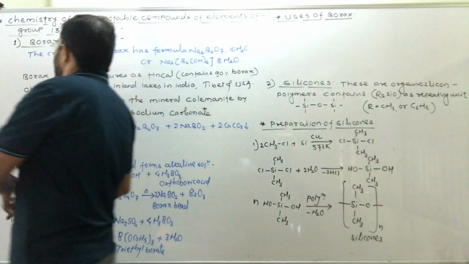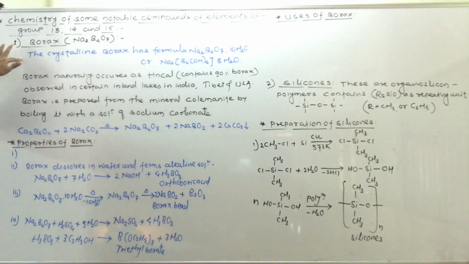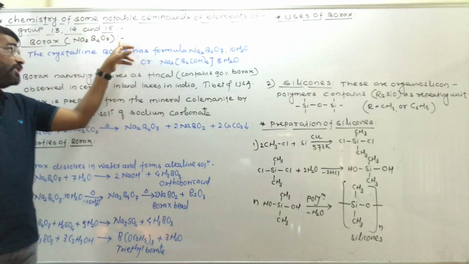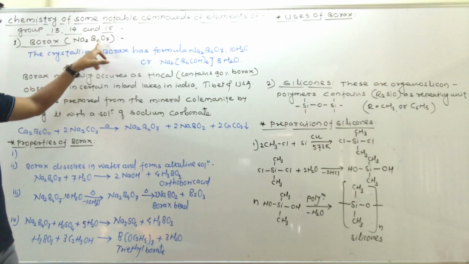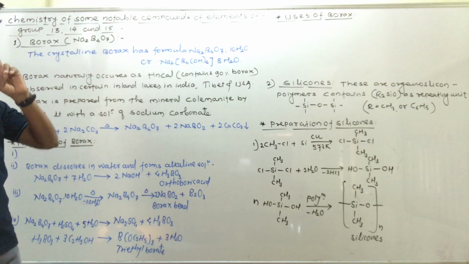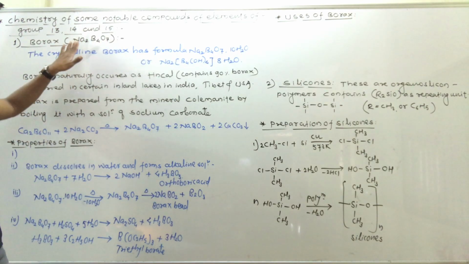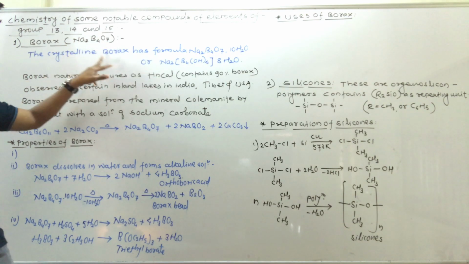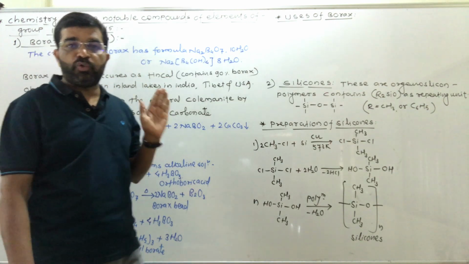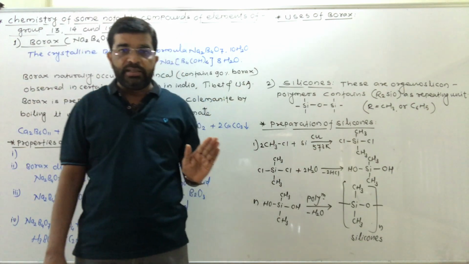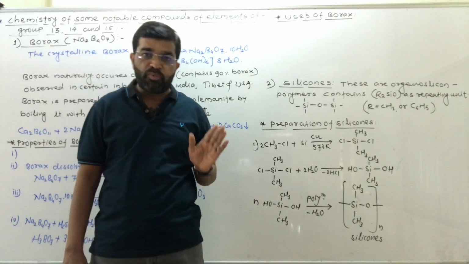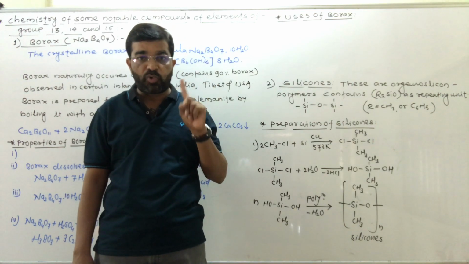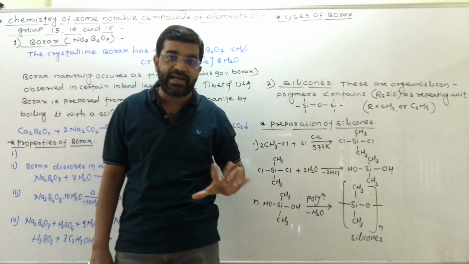So see, first of all, that is borax. Borax is a compound of boron. Its formula is Na2B4O7. Crystalline borax has the formula Na2B4O7 containing 10 moles of water as hydrate. 10 moles of water as hydrate means it is a decahydrate.